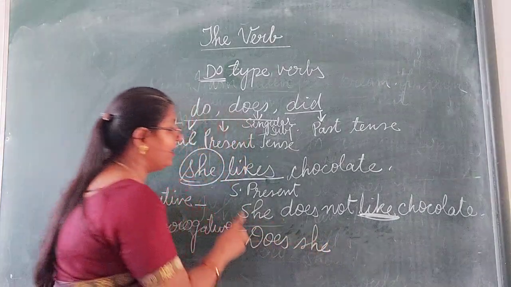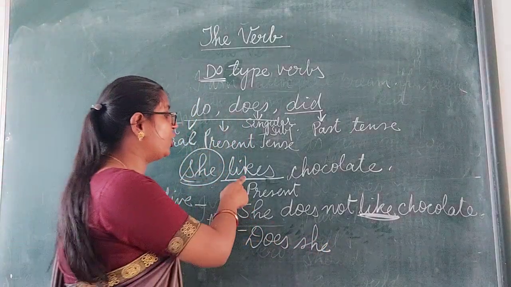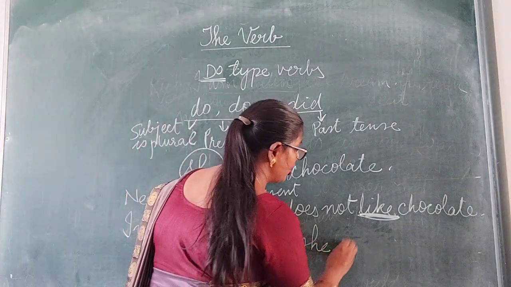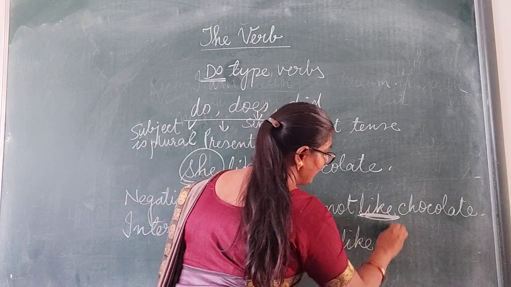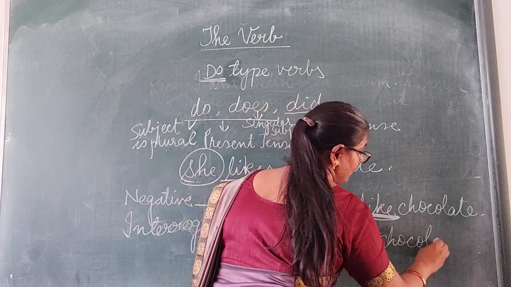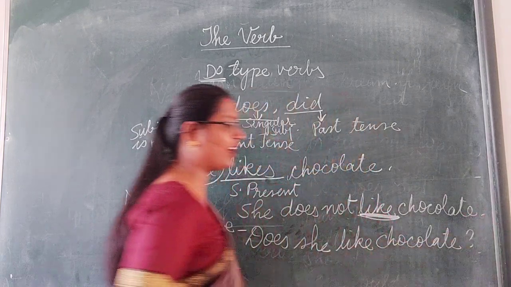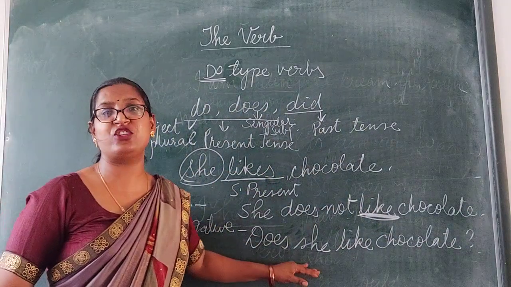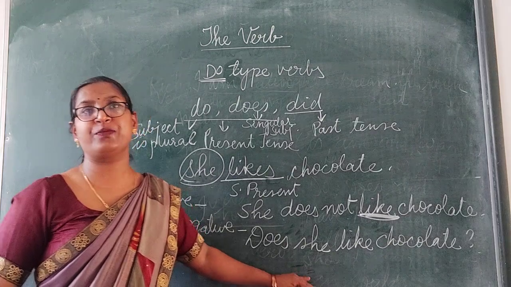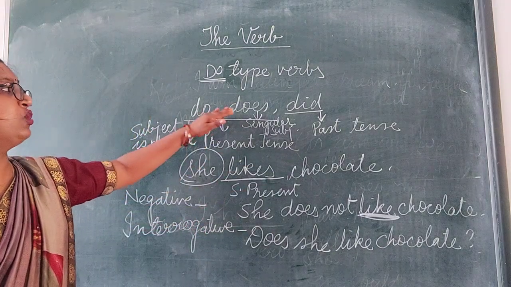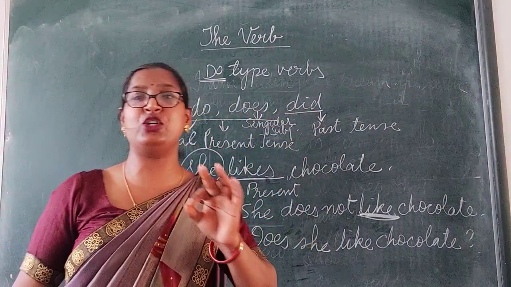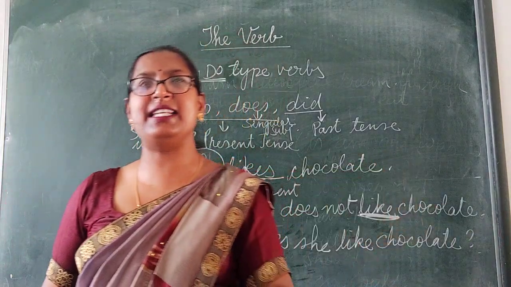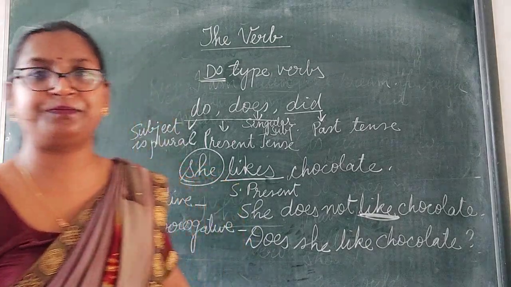Thus, she, followed by the verb in its base form. Does she like chocolate? Question mark. Clear? Now the same sentence we have changed into interrogative form. So always remember, do, does and did are used to convert sentence into negative and interrogative form.